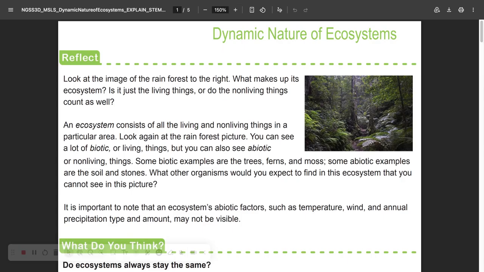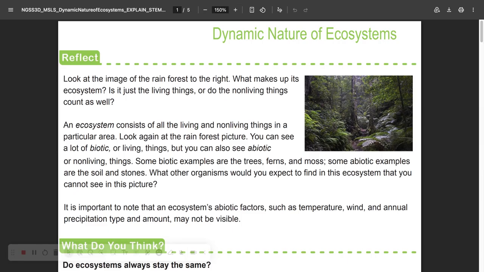An ecosystem consists of all the living and non-living things in a particular area. Look again at the rainforest picture. You can see a lot of biotic, or living, things, but you can also see abiotic, or non-living, things. Some biotic examples are trees, ferns, and moss, and some abiotic examples are soil and stone. What other organisms would you expect to find in this ecosystem that you cannot see in this picture?